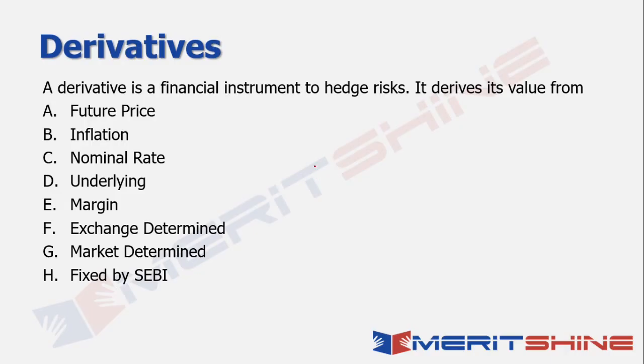Let's kickstart the session with the first question for the day. What does it say? A derivative is basically a financial instrument to hedge risks. Okay, all of us know that. And it basically derives its value from, and a host of options have been given. Now, why do you see 8 options here? Because I've merged 2 questions that have appeared in SEBI and RBI in different years, and combined them to give you all the options that were there.